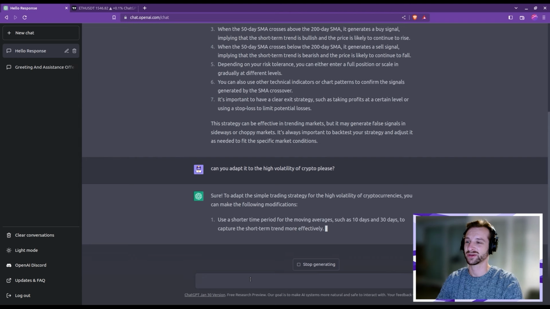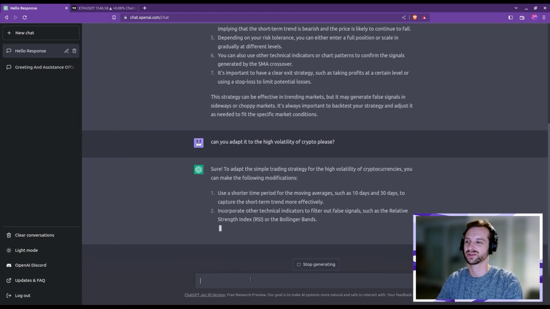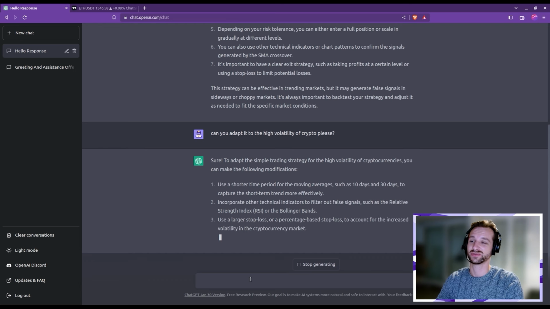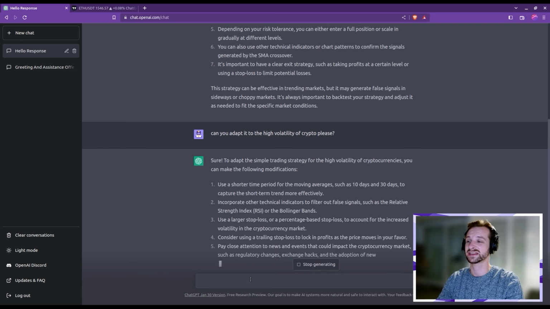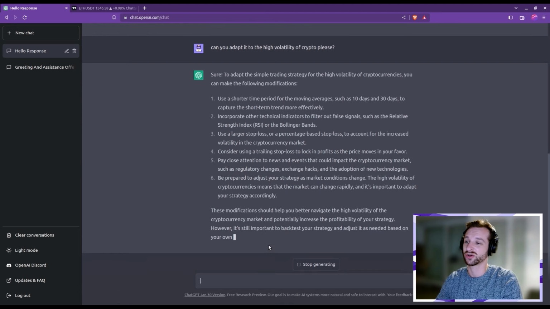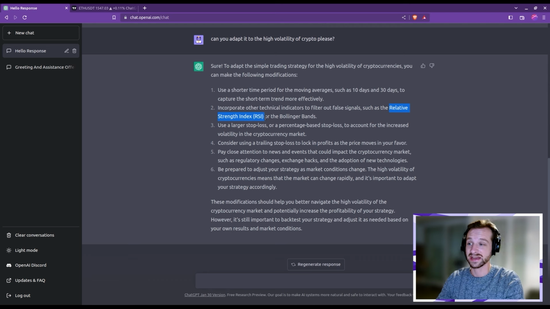Okay, nice. The first recommendation indeed is to shorten the moving averages into, for example, 10 and 30 days. I like that. The second suggestion is again to couple the SMAs with different types of indicators, so not trending. Typically the RSI is a momentum indicator and the Bollinger Bands are volatility indicators. So I think we will look into this after. Let's ask him to put that into a code and see what comes out of it.